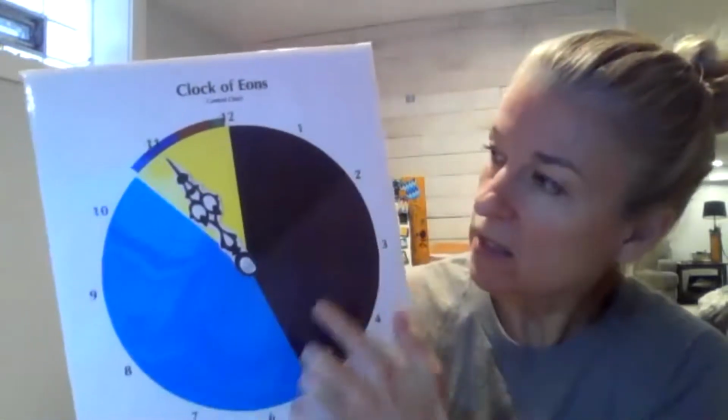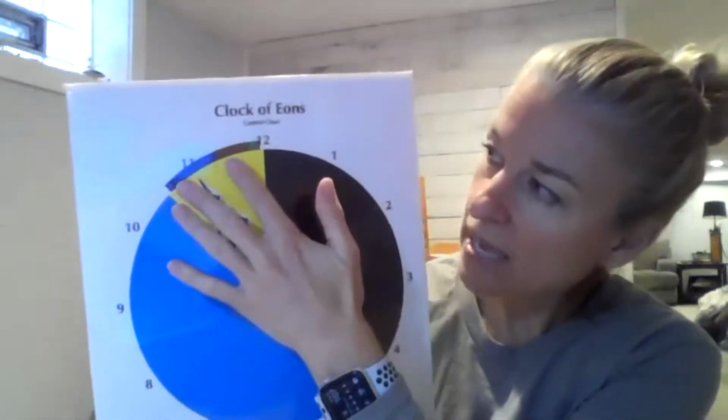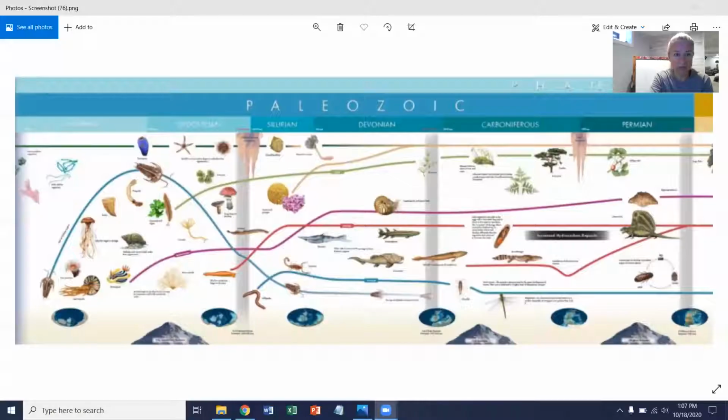And we can look at our clock of eons to really look at the history of Earth. But when we start to look at the life on Earth, there's actually a better way for us to look at it. So we're going to look at a timeline of life. I'm going to share my screen with you so you can see it. So when we start looking at the timeline of life on Earth, this is a little bit better way for us to look at it than the clock of eons.